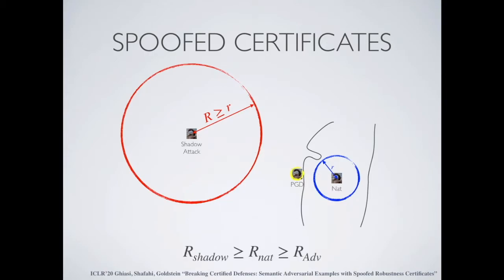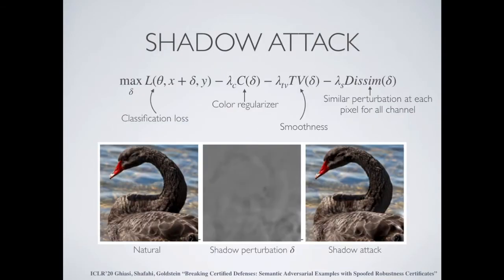We'd like to call it the shadow attack because the adversarial noise doesn't change the color of the pixels, and instead, it makes some of them lighter or darker. So it's kind of like you have a natural image and you put some shadow on it, and all of a sudden, it gets misclassified as a different label.